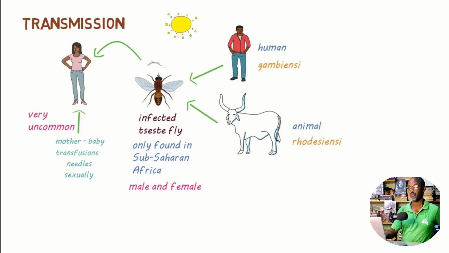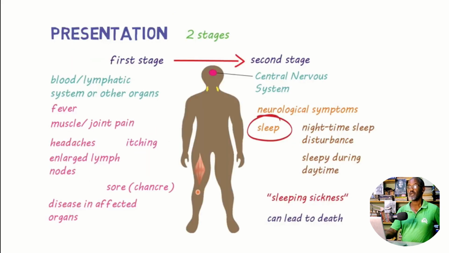There is another transmission route, which is very uncommon, of course, from mother to baby. Transfusion, needles, sexual transmission, it may transfer from the mother to the baby, but it is not very common. It's very uncommon. The disease has two stages, first stage and second stage. The first stage, blood, lymphatic system, or other organs are affected or invaded by this parasite, Trypanosoma brucei varieties.